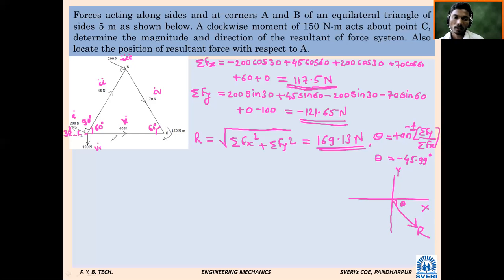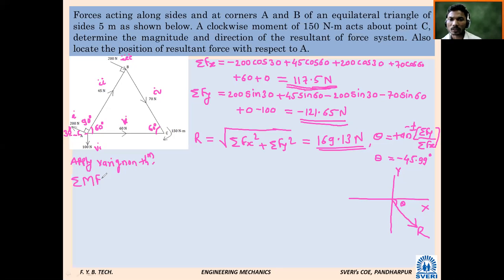So to find the distance of that resultant, apply Varignon theorem. What does it tell? Summation of moment due to all the forces. At what point are we supposed to find it? At point C.